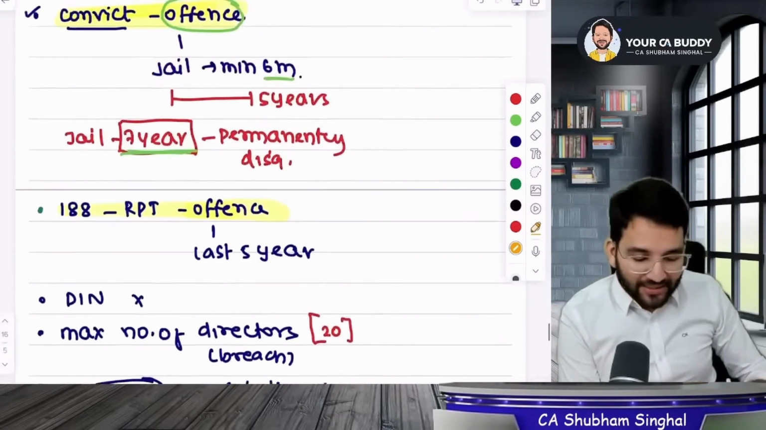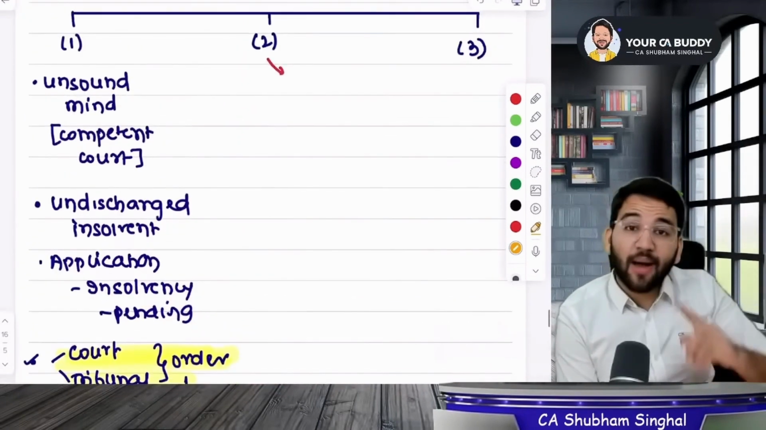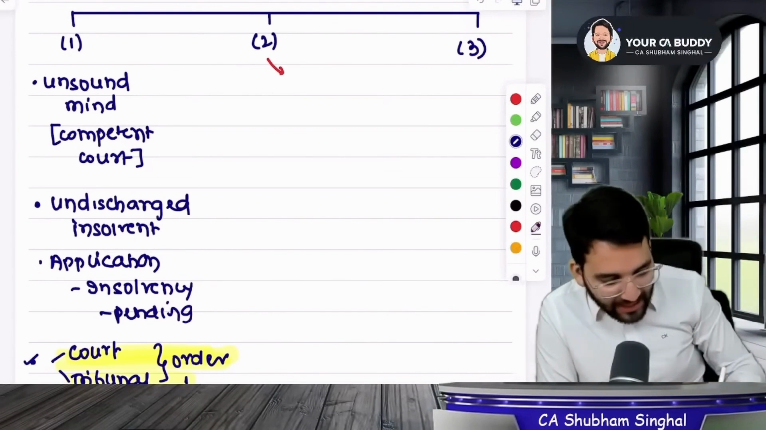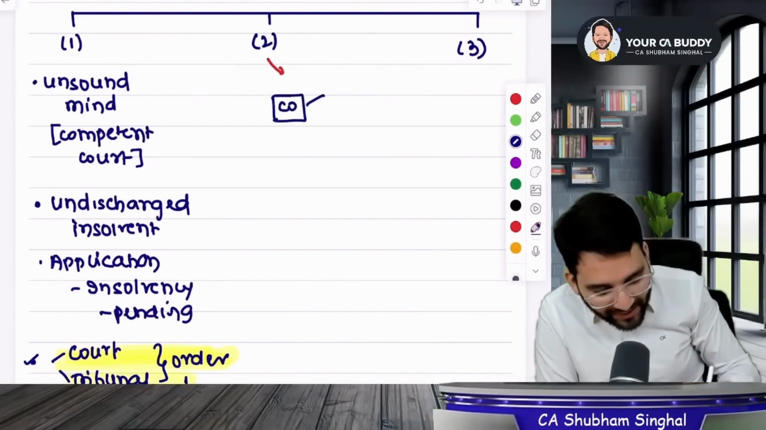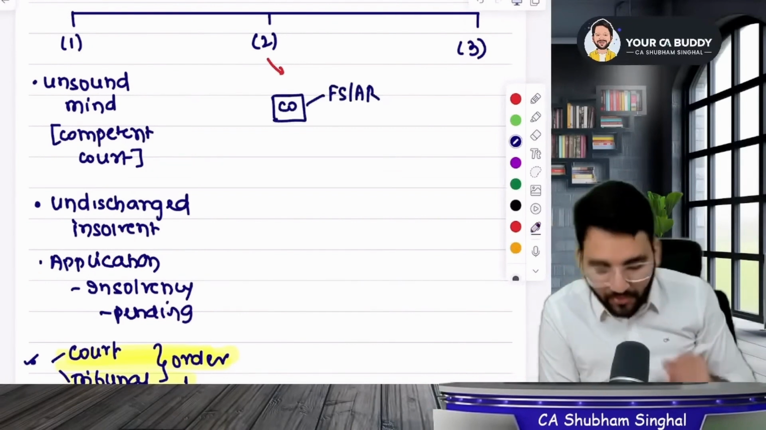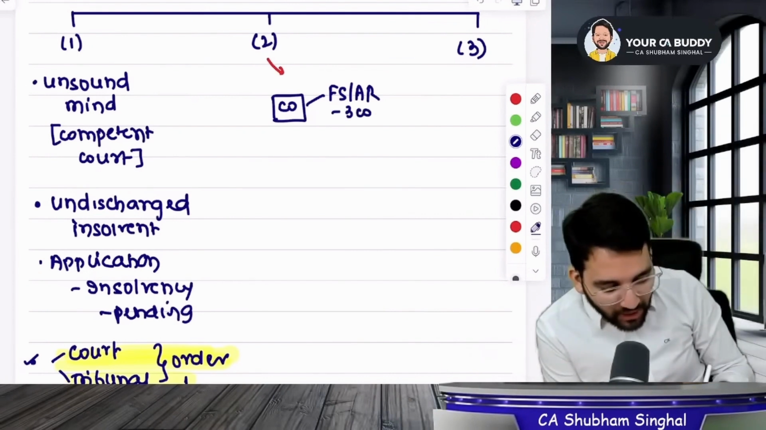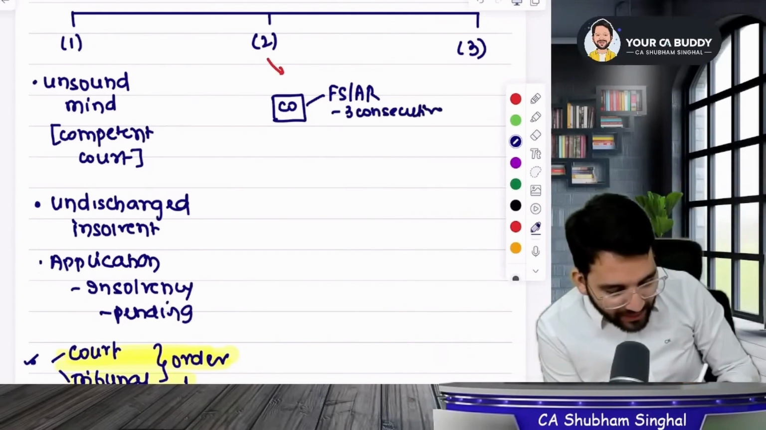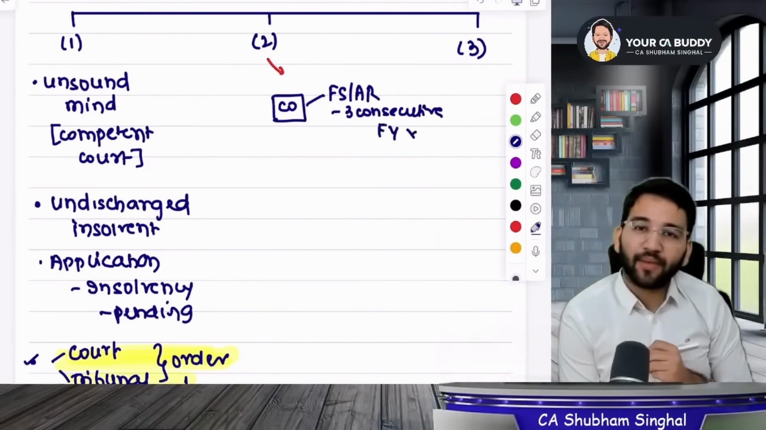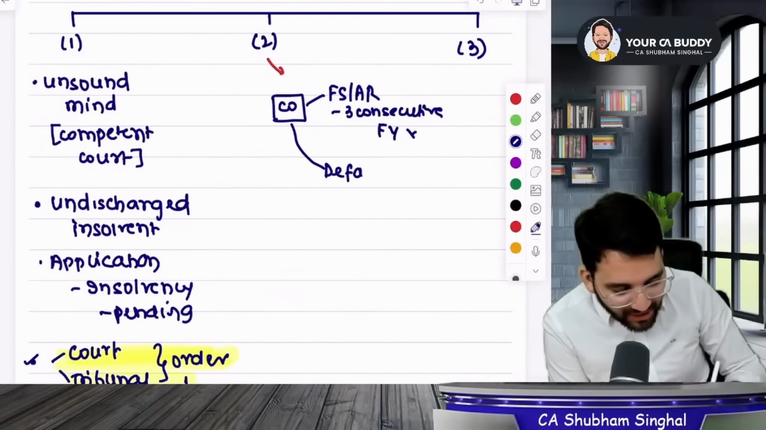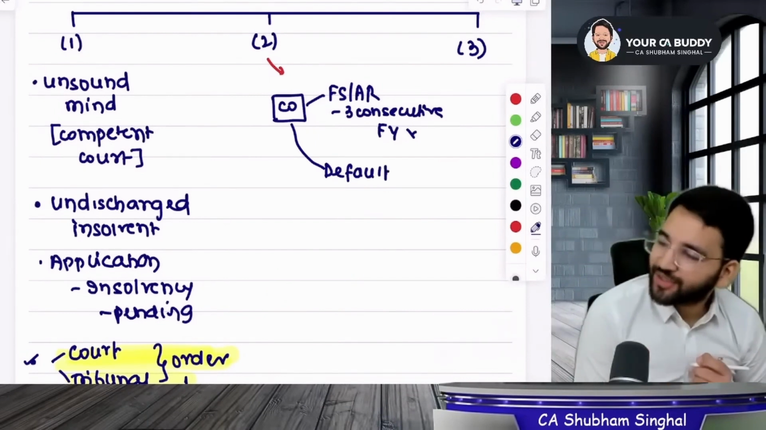So, sir, do you know what this second case is? The second case is where the company commits a fraud. What crime did the company commit? Not filing financial statements or annual returns. The company did not file its financial statements or annual returns for 3 consecutive financial years. Or the company defaulted. Default in what?